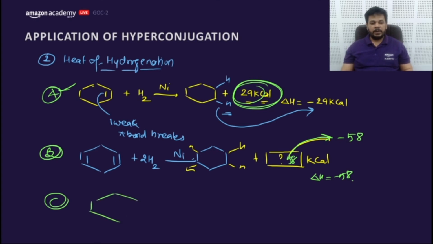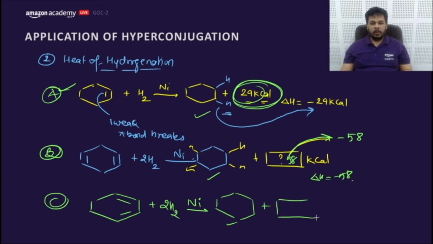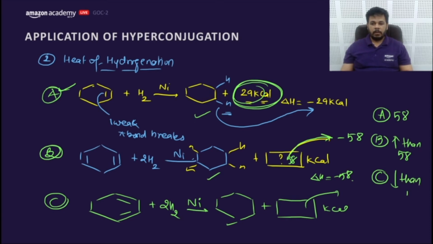Let's move to the next part, which will help you to answer about the resonance energies. If I hydrogenate this compound, what will happen? It will create the same compound. So the product would be the same in all three options, and the amount of energy released would be what? How much kilocalorie? Option A, it would be 58 only. Option B, it is higher than 58. Or C, it would be lower than 58. Or D,